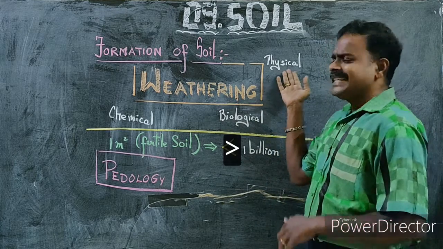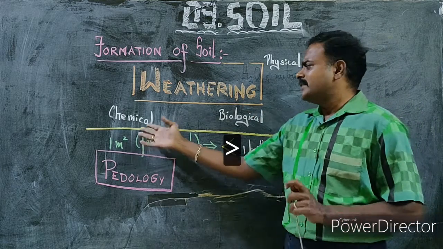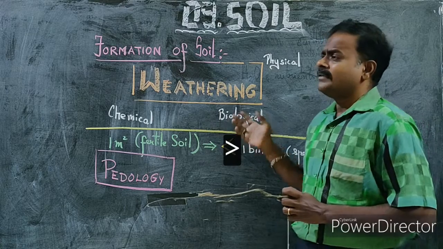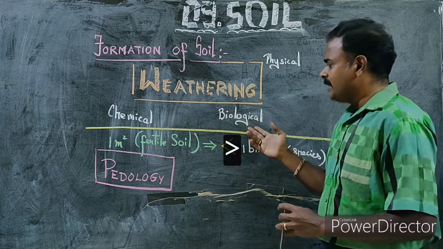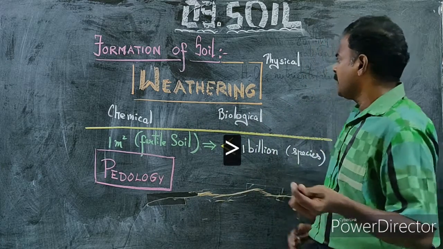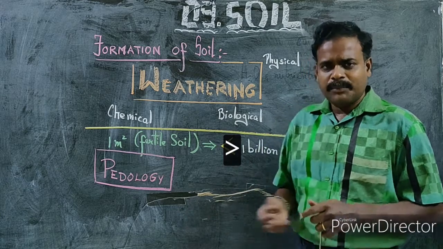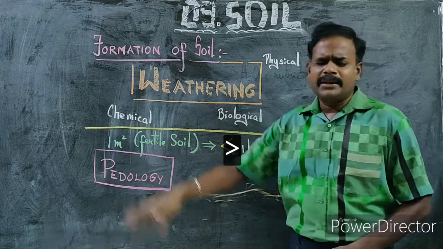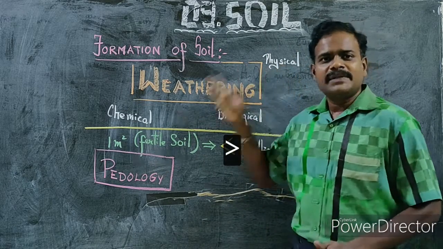If physical agents are involved in weathering, it is called physical weathering. If some chemicals are involved, it is called chemical weathering. And if living organisms, maybe microorganisms and other organisms, are involved in weathering, then that is called biological weathering. Physical agents, which include air, water, temperature, and other climatic factors, cause the breaking down of rocks into smaller pieces, and that is actually called physical weathering.